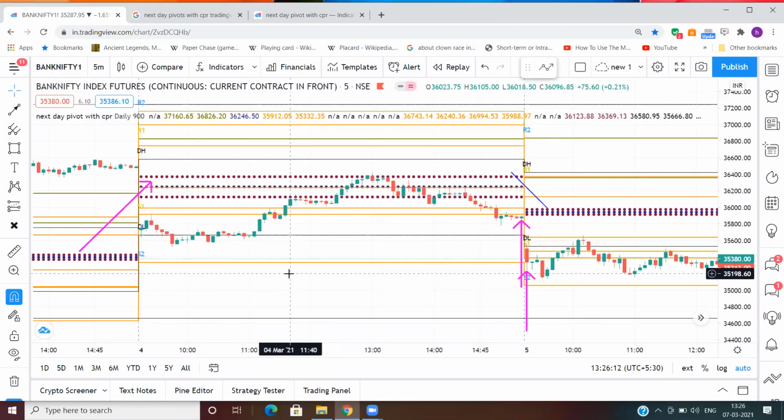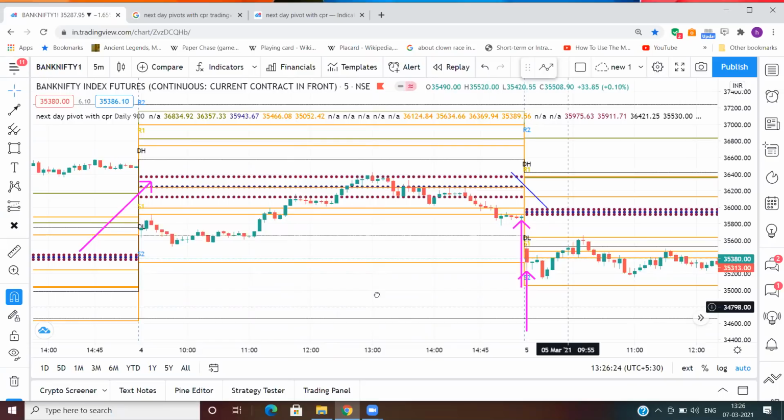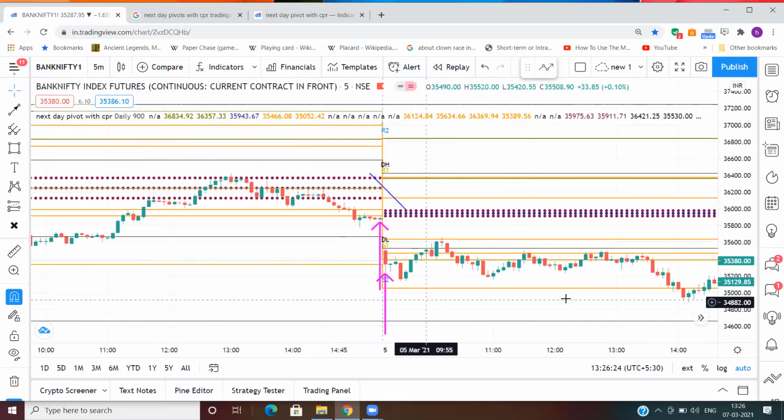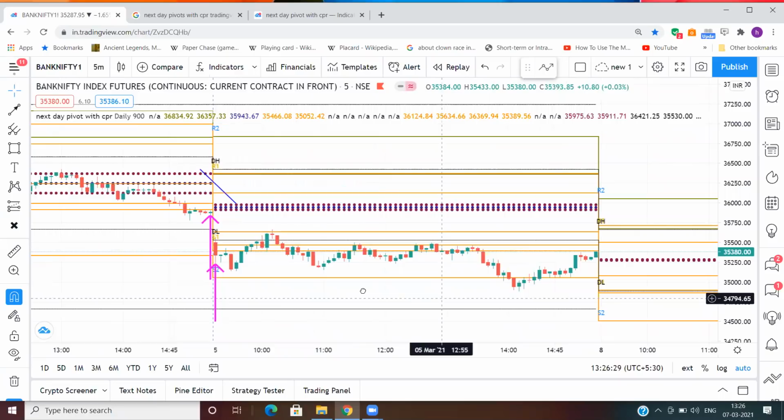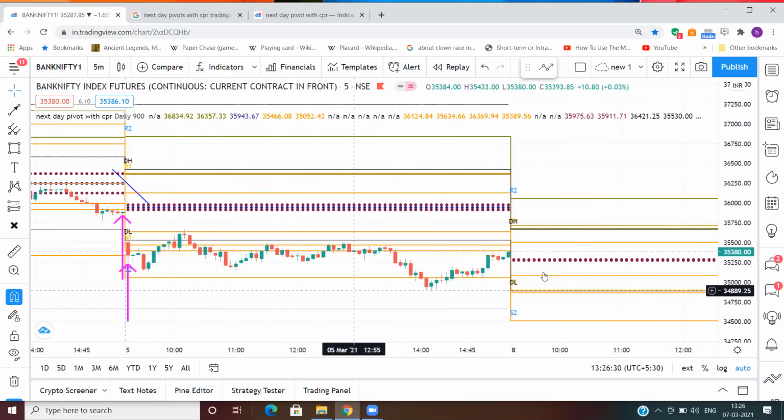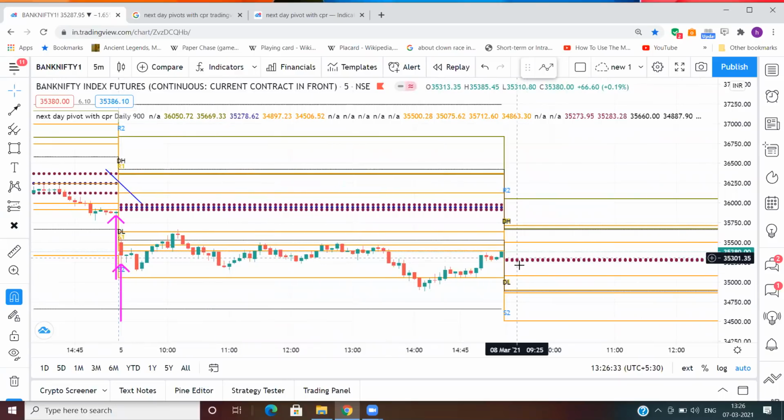And the very first thing is you have to see the 2-day relationship. There are 7 relationships and you have to see what relationship your next day CPR is saying. And this CPR is plotted a day before. This is a next day CPR. So this is a day, Monday.